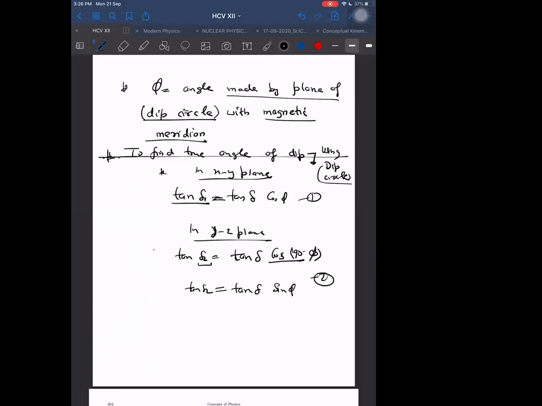I want to eliminate sine phi and cos phi. I want to get tan delta here. Can I get that? Yes. How? Squaring and adding. Then we will be getting tan square delta 1 plus tan square delta 2 is equal to tan square delta. We can get, I think, the true angle of dip in this way.